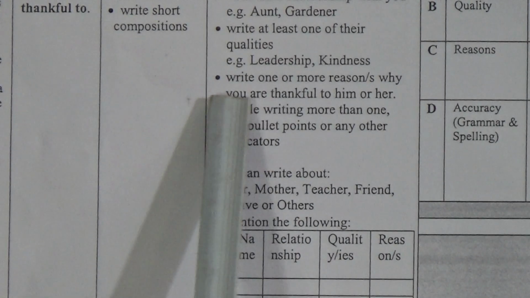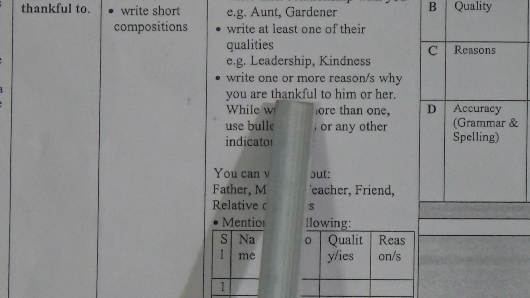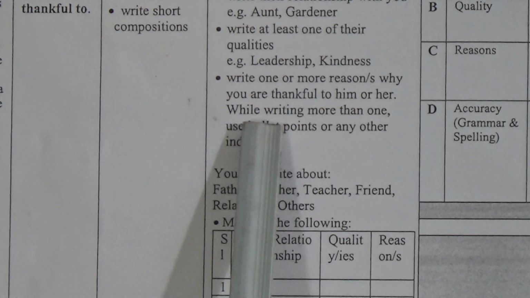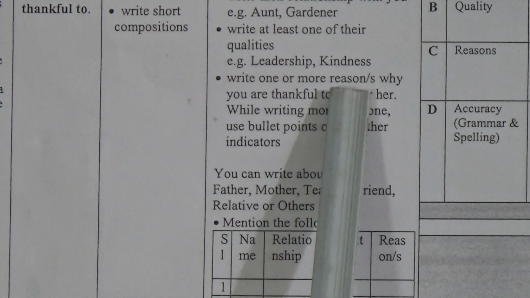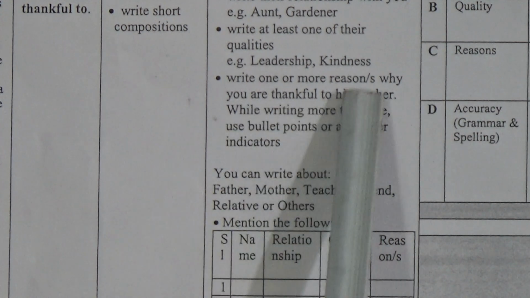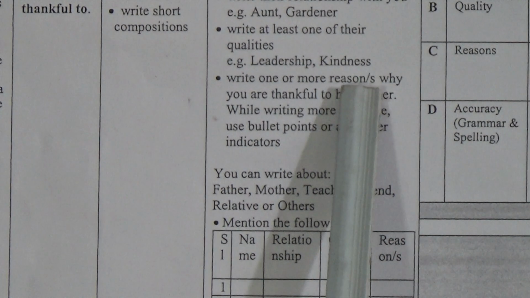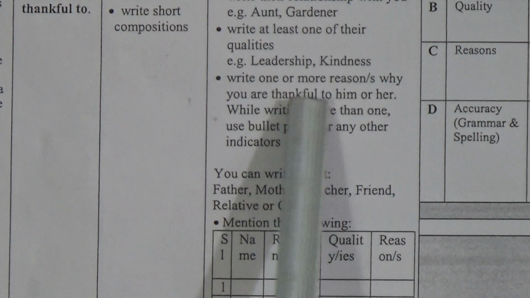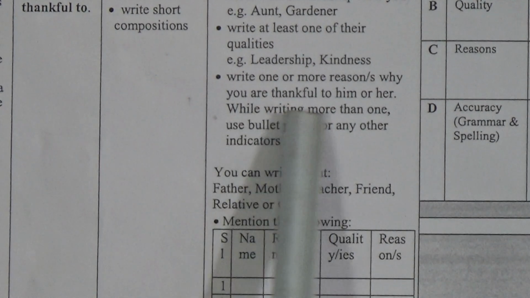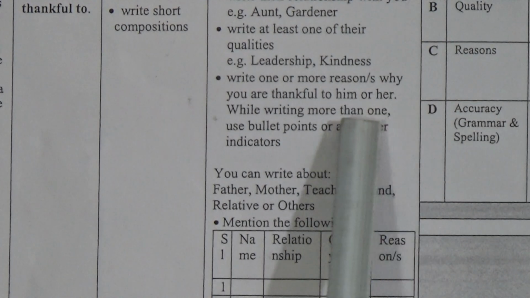Point number 5, write one or more reasons. If one, then you write reason, and if more reasons, then you write reasons. Write one or more reasons why you are thankful to him or her.